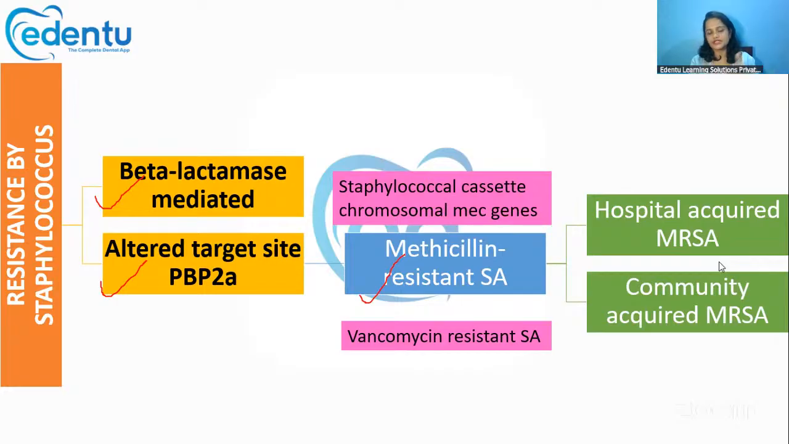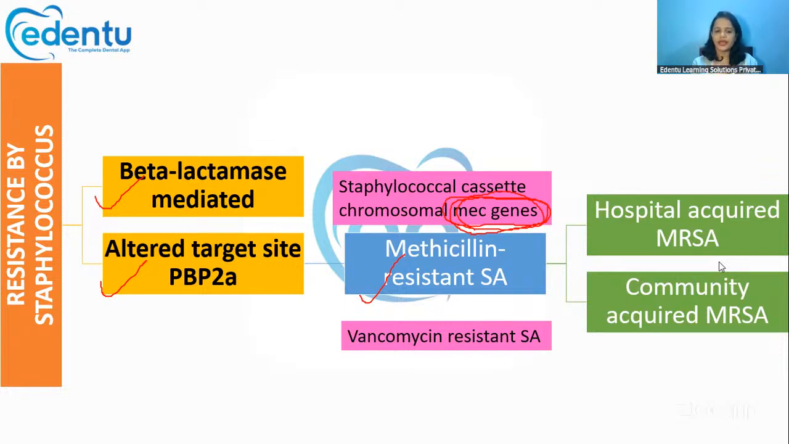This methicillin resistant Staph aureus can again be of two types. We have hospital acquired MRSA and community acquired MRSA. In both hospital acquired and community acquired MRSA, the main mutation happens in the mec genes. Okay, this is important. The main mutation due to which the bacteria becomes resistant to penicillin therapy is this mutation in the mec genes.